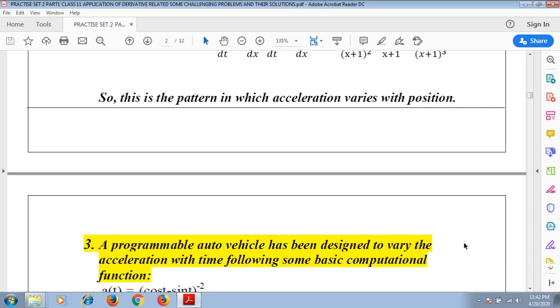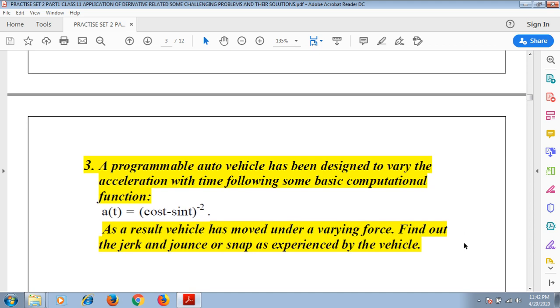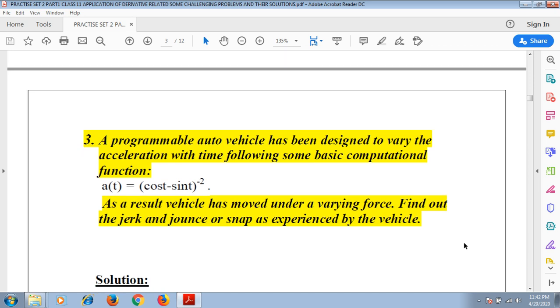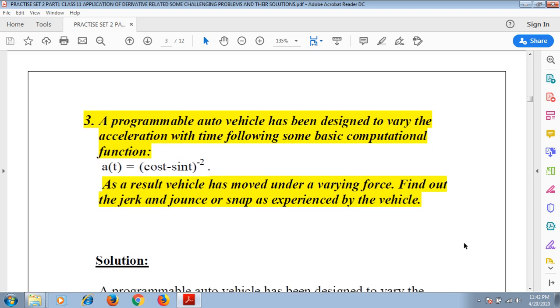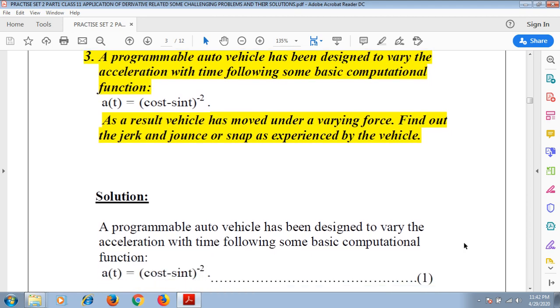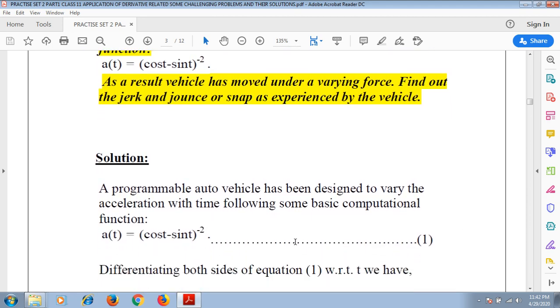Okay students, let us move forward to the third question. Here it has been given that a programmable auto vehicle has been designed to vary the acceleration with time following some basic computational function, that is a(t) equals (cos t minus sin t) to the power minus 2. As a result, the vehicle has moved under a varying force. Find out the jerk and jounce or snap as experienced by the vehicle. So we have numbered the first equation given in the problem, a(t) equals (cos t minus sin t) to the power minus 2, as 1.